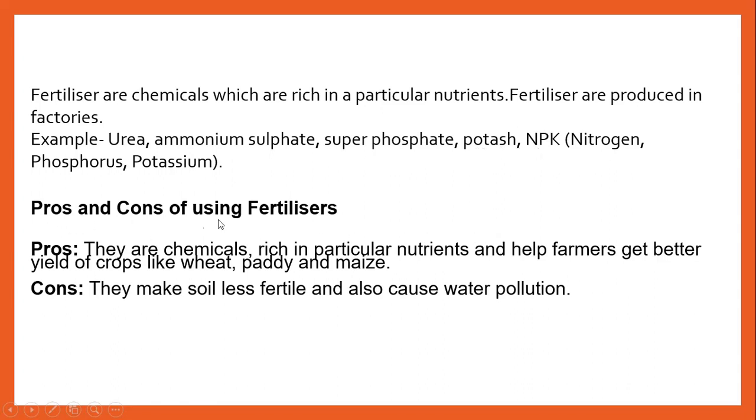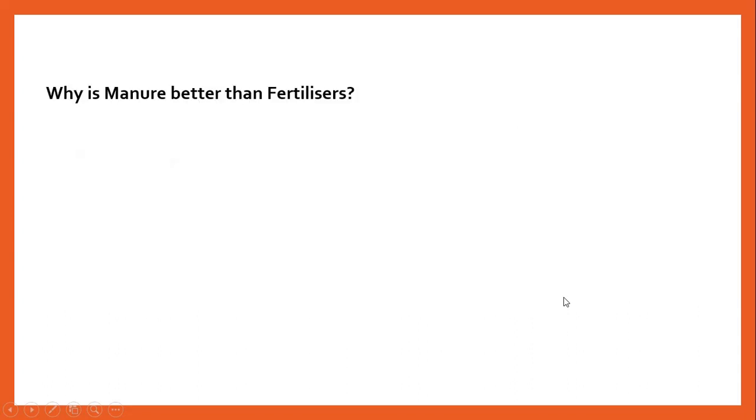Now, what are the advantages and disadvantages of using fertilizers? Fertilizers contain chemicals rich in a particular nutrient, so they help the farmer to get a better yield of crops like wheat, paddy and maize. But there is a disadvantage also. This makes the soil less fertile and also causes water pollution. Now, why is manure better than fertilizer?